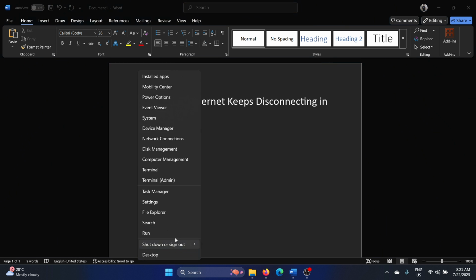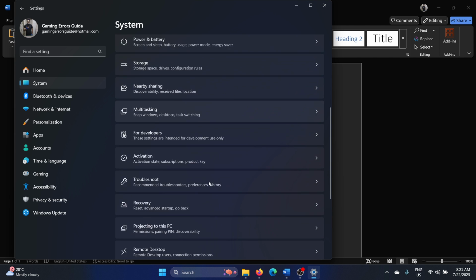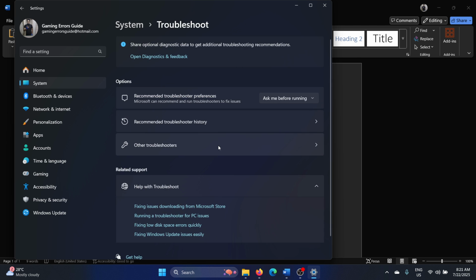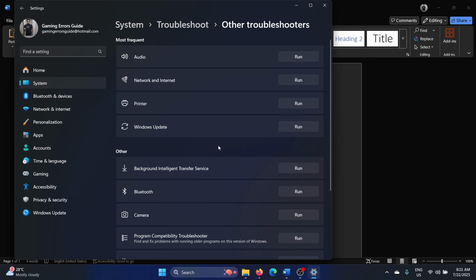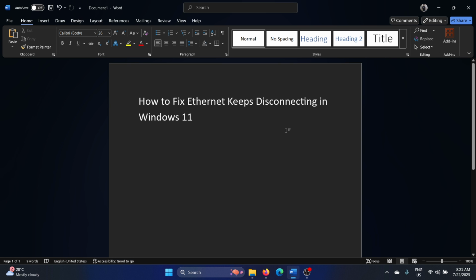Right click on the Start button and select Settings from the menu. Go to the System tab on the list on the left hand side. Select Troubleshoot in the right pane and select Other Troubleshooters. Click on the button corresponding to the Network and Internet Troubleshooter. Okay, this is the part where we are fixing it with the system.